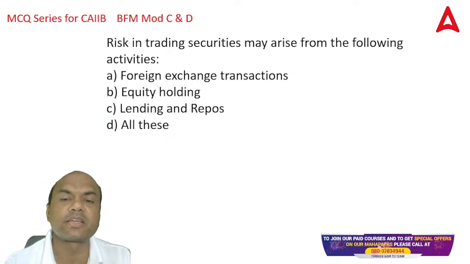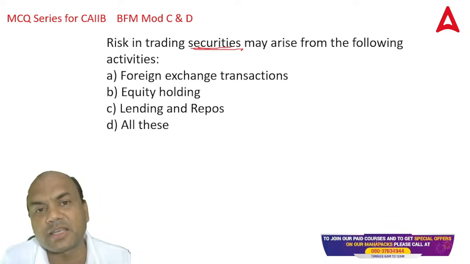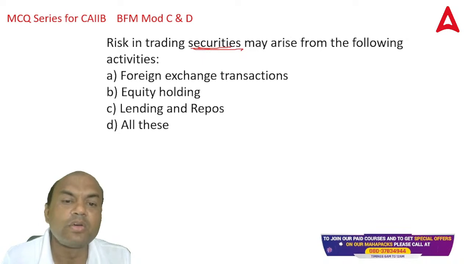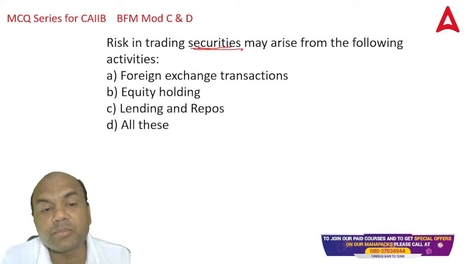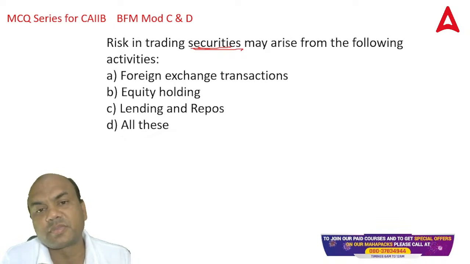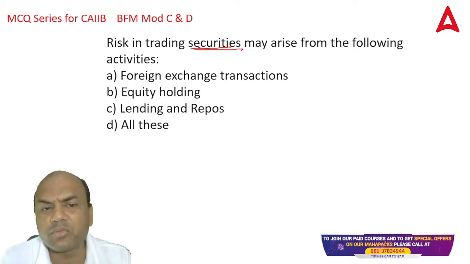Risk in the trading securities may arise from the following activities. Securities means what? It can be anything. It can be shares, it can be bonds, anything. Forex, then equity holding, lending and repos, and all of these. So risk in this trading may arise because of what? It can be due to Forex also.